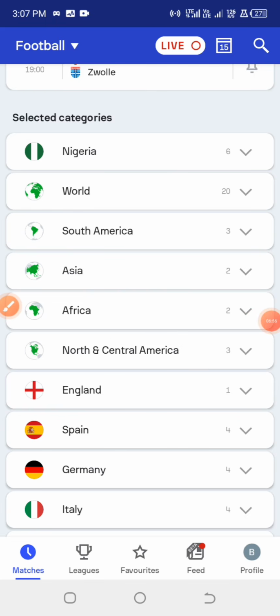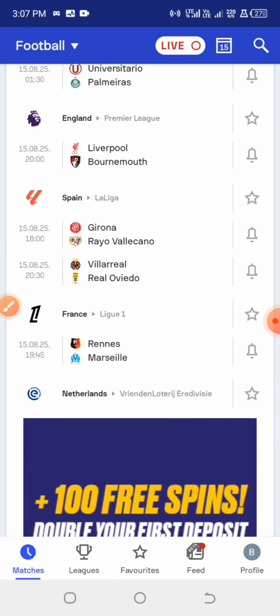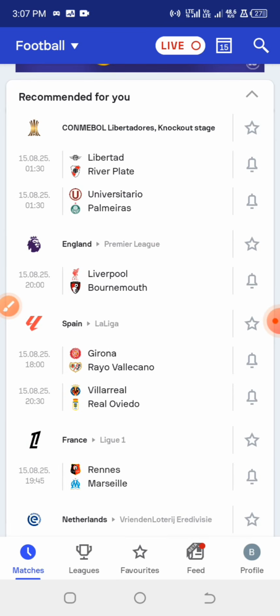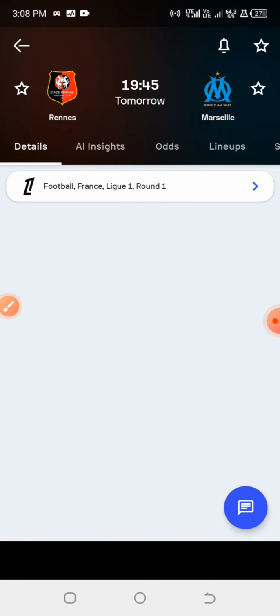So the main gist of this particular video is in this particular app, SofaScore. This app will give us the trending data, something that is trending in the stats of the teams that you want to predict your games on. So if there's any game that you want to predict, this system will help us to generate up to maybe the last 10 games. It will give us anything that is trending in their last 10 games against other teams and against each other under their head-to-head if it is available.